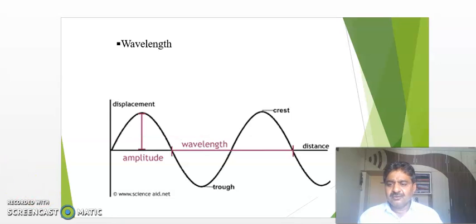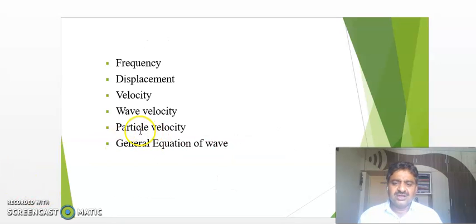Then we come to another point, the wave velocity. The wave may be along the positive x-axis, or maybe along the negative x-axis.